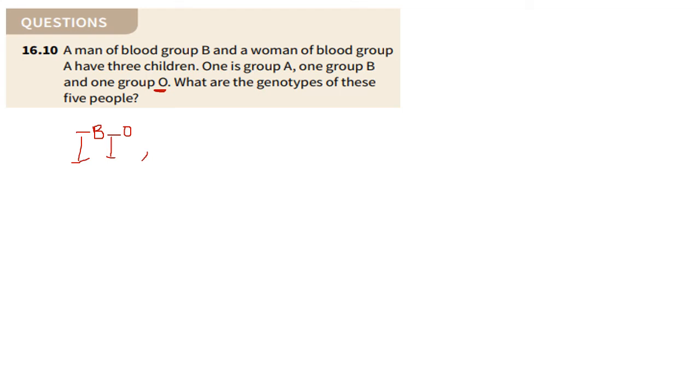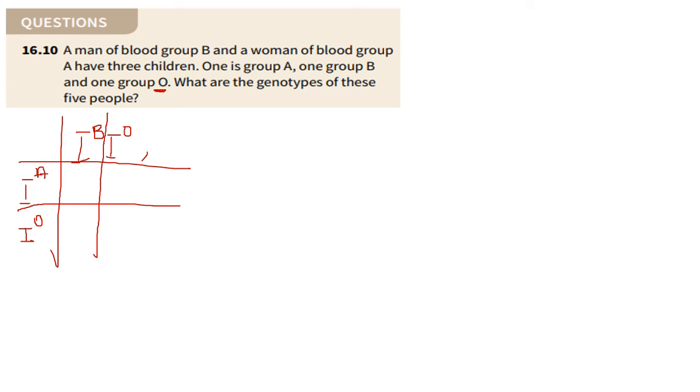His wife in that case would be, I think I can actually just do that here and make it a table. She would be IA and IO, because they have a child with blood group O, so there has to be 2 O's because O is recessive. If we then look at the possibilities, this is not the prettiest drawing, but we would end up with IA and IB, then IA and IO.